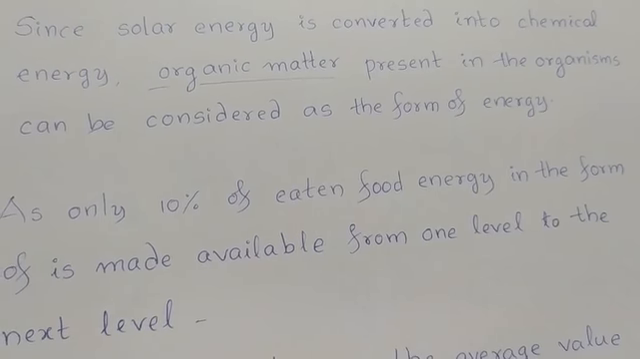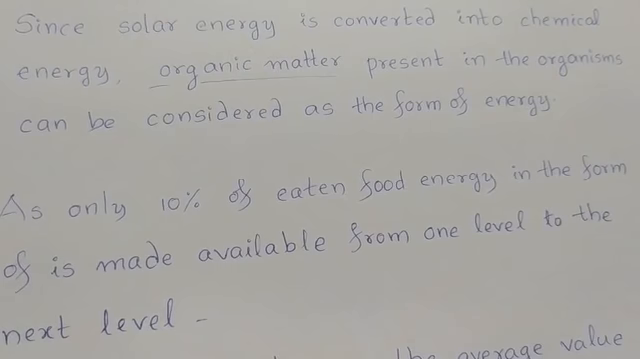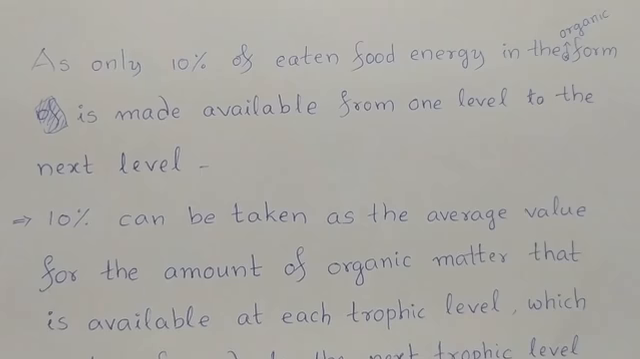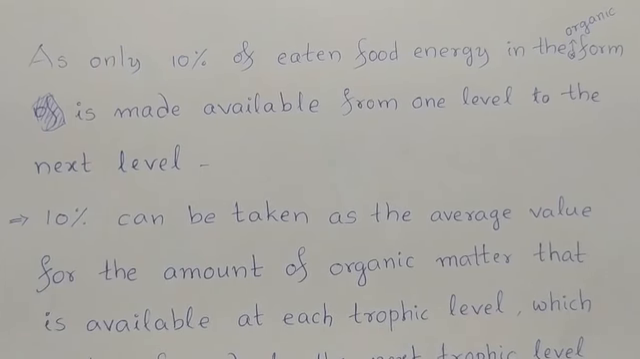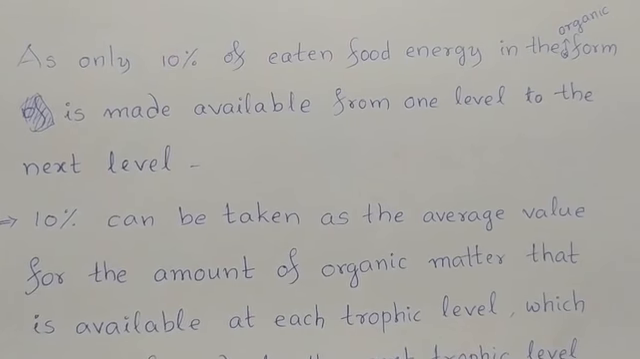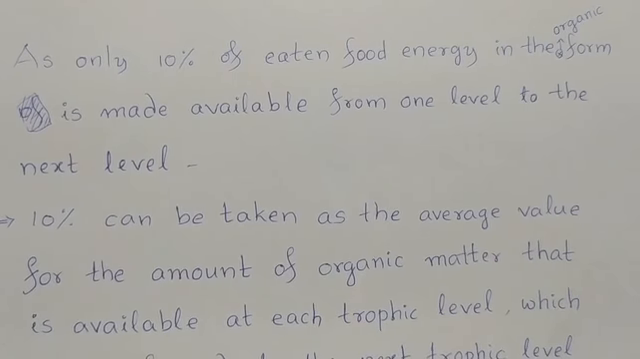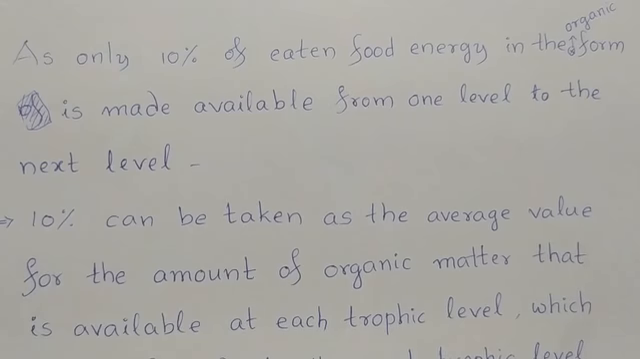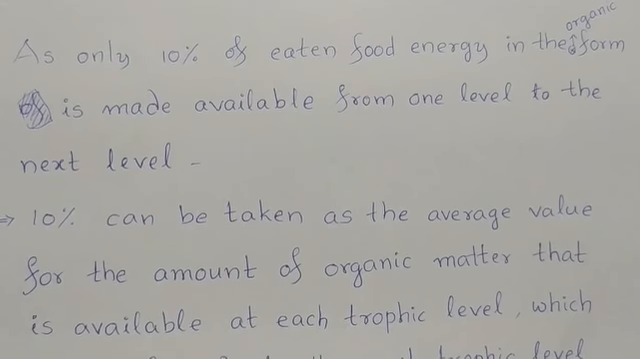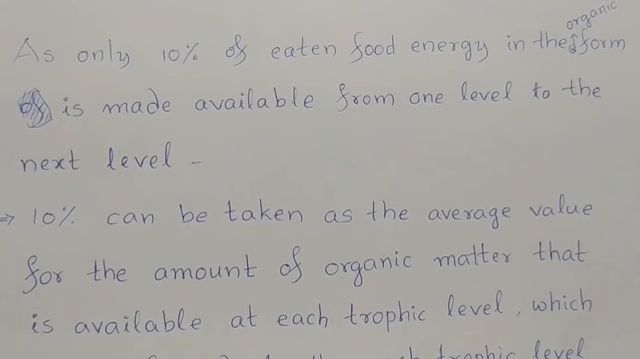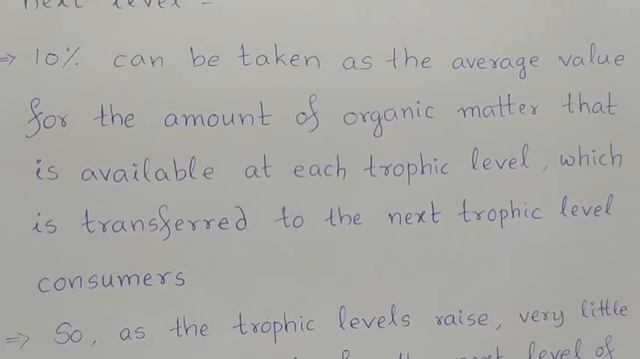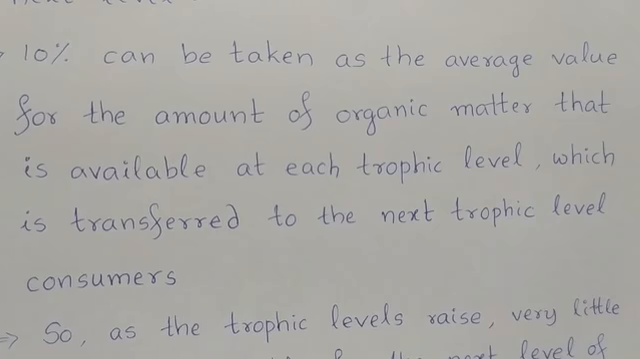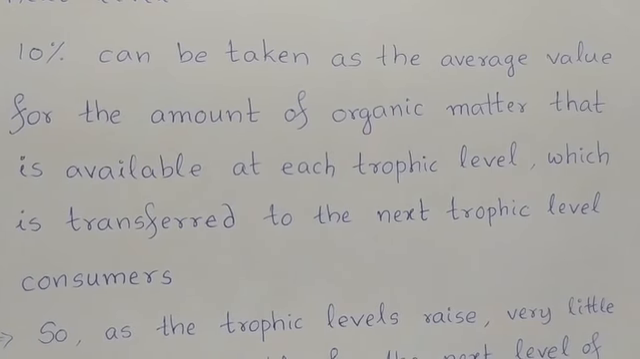As only 10% of eaten food energy in the organic form is made available from one level to the next level, 10% can be taken as the average value for the amount of organic matter that is available at each trophic level, which is transferred to the next trophic level consumers.